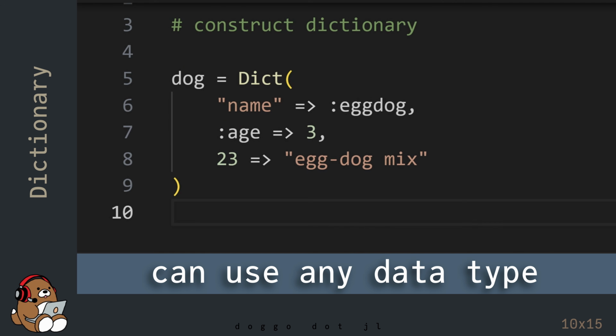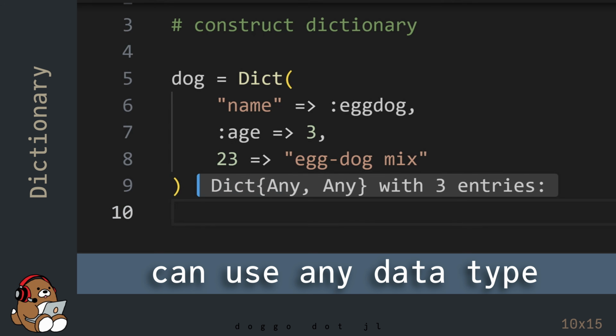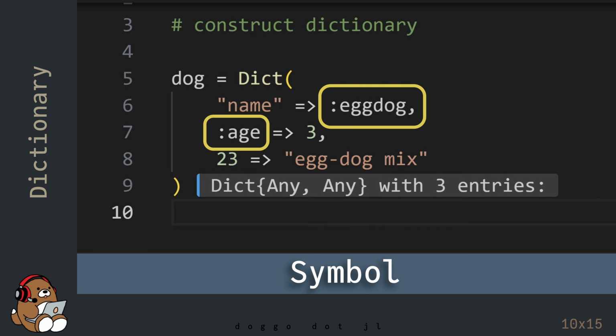Now, I'm not suggesting that you follow my example, but just for demonstration purposes, I wanted to show that the key can be any data type, and the value can also be any data type. As a side note, the data type with a colon immediately before it is an example of a Julia data type called a symbol.